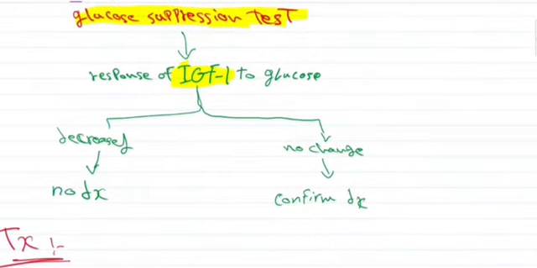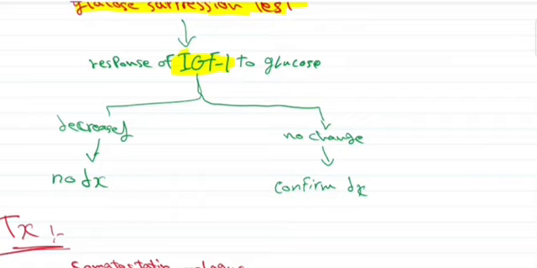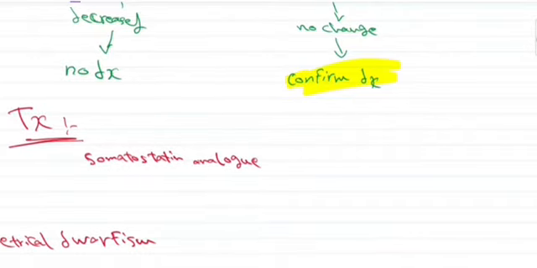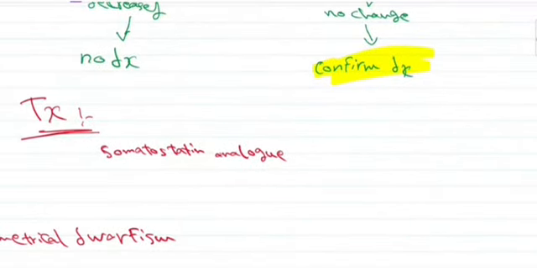So if we administer glucose and we see that the patient's insulin-like growth factor 1 is decreased, then this means that there is no acromegaly because the suppression test was successful. There was suppression of insulin-like growth factor 1 by glucose. But if there was no suppression, meaning that the insulin-like growth factor 1 levels did not change with the administration of glucose, then the diagnosis of acromegaly is confirmed. Now, the treatment will be giving basically a somatostatin analog.